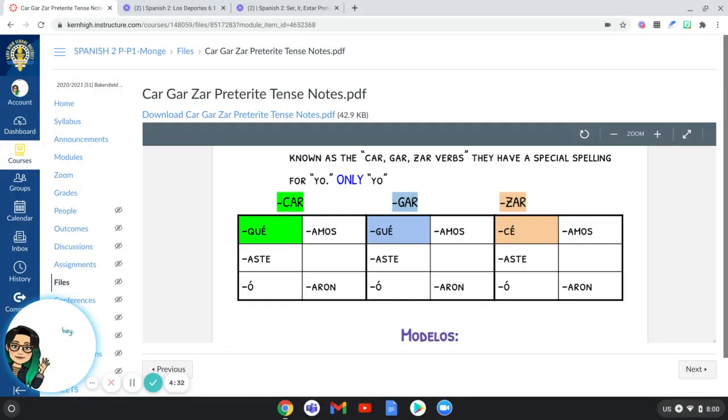The second type of verb, the GAR, like jugar, that we talked about, to play, has still a little change. It's like I said, it's kind of like a stem changer, but it's not happening in the stem. It's just the ending that's changing here. You have a U after the letter G. So jugar, if you remember when you conjugated to play in Spanish 1 for present tense, it was a bit of a stem changer anyways. Like there was a change that happened there. So something's still going on with jugar in this case as well.